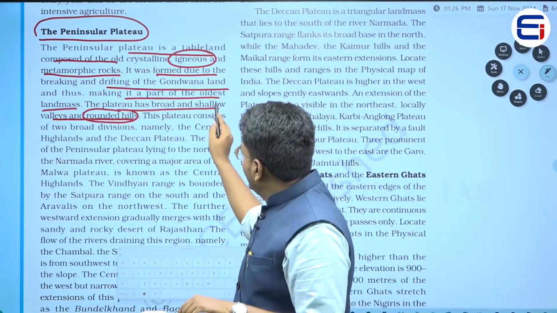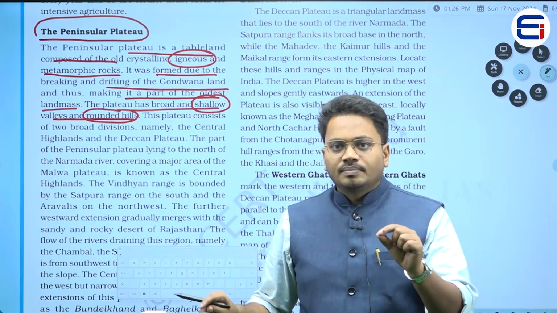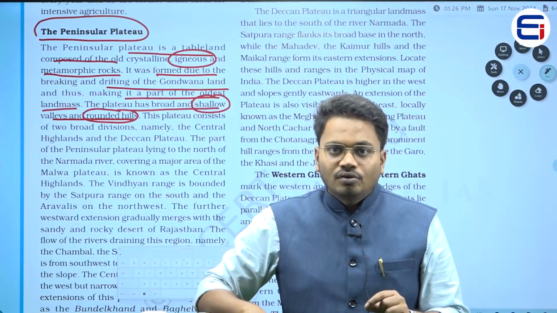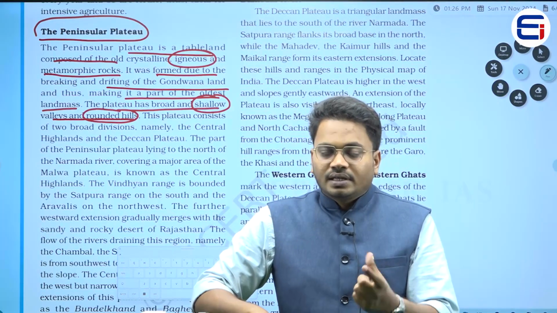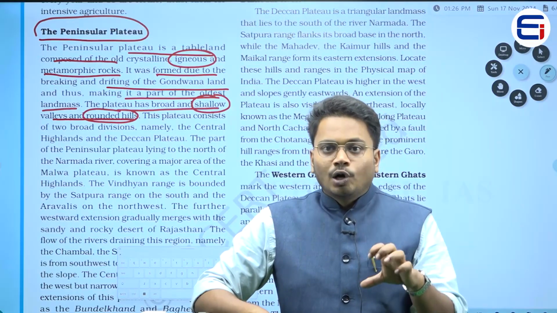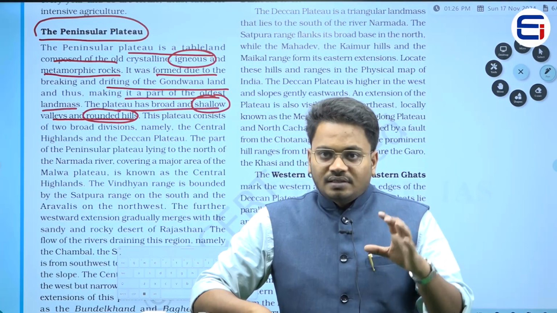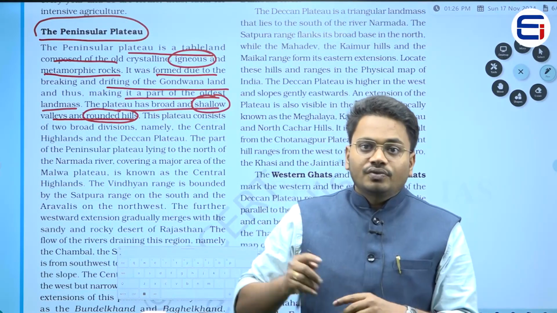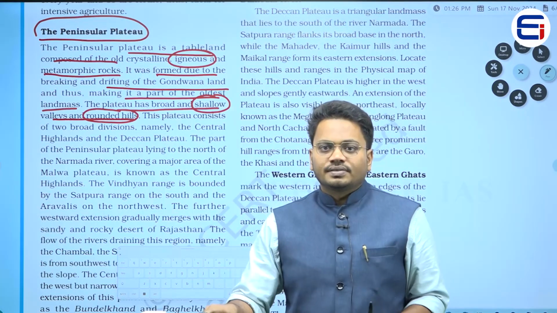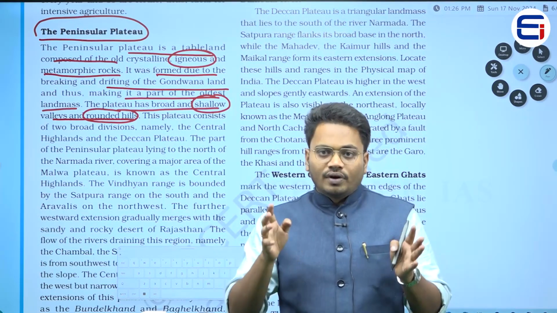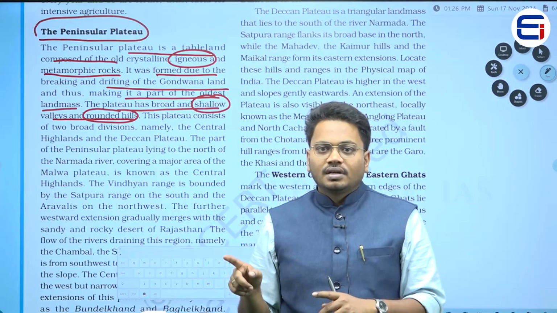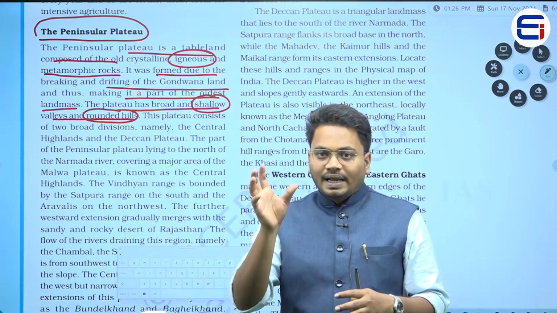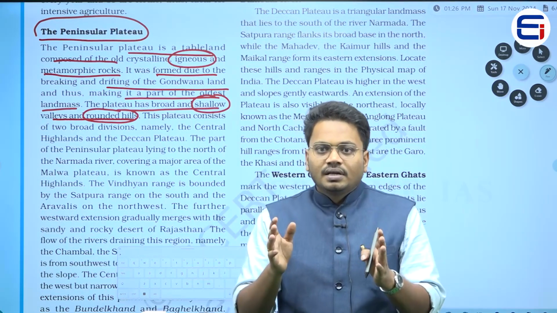And here we would be finding valleys, right. So, what type of valleys can we see in this particular peninsular plateau? We would be seeing wider valleys, right, and shallower valleys. What does it mean? It means that the depth of that particular valley would be very, very less when compared to other valleys which can be seen in the Himalayan ranges, right. So, what is the characteristic of the valleys found in the Himalayan mountains? There the valleys are very deep, that means the depth is very high, but at the mouth you can see that it is very narrow, right.